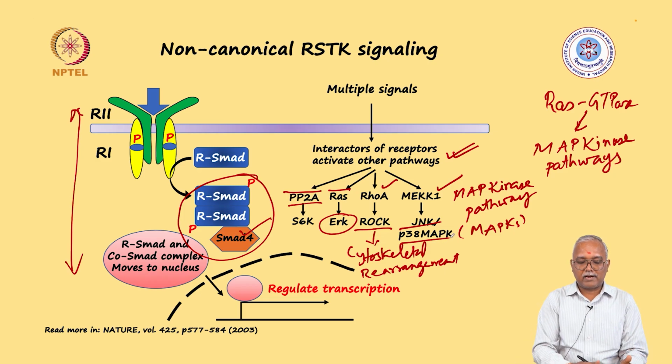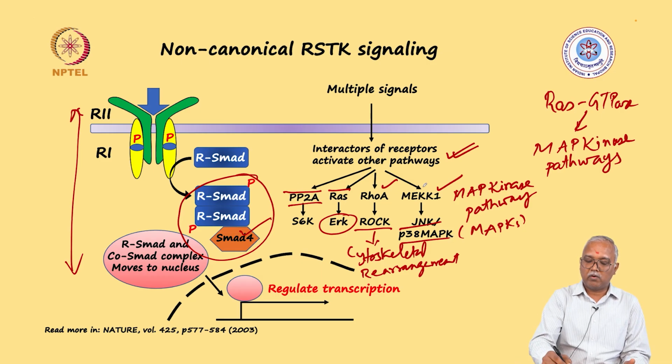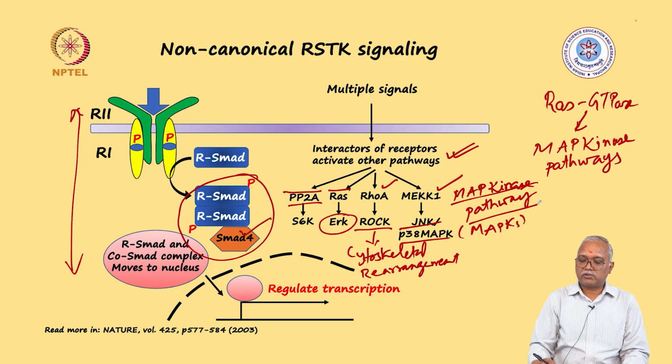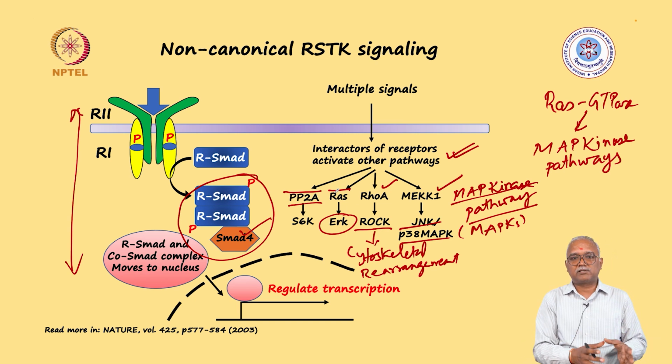So what you notice is that in addition to the standard SMAD pathway, you are also getting signal received, and this receptor is working through multiple different pathways in which at least the MAP kinase pathway, which is direct or via RAS, is coming into the picture. So this is where you can see some parallels with what we noticed in case of plants, where the standard route of activation downstream of receptor serine threonine kinase was the MAP kinase pathway. Here it seems to be a non-canonical pathway downstream of receptor serine threonine kinase.